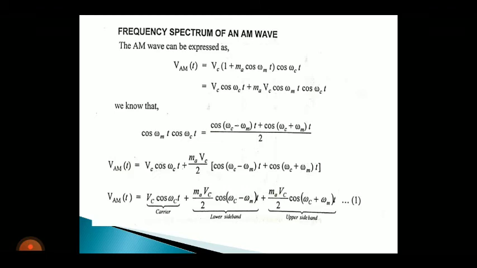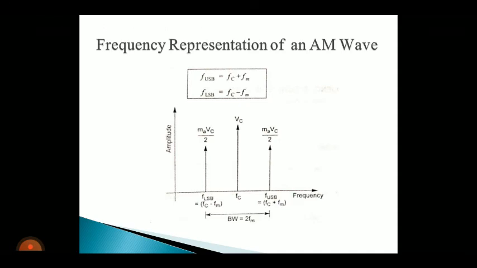And what about the amplitude of the lower and upper sideband? Its amplitude is Ma Vc by 2. For both the lower and upper sideband, the amplitudes are Ma Vc by 2. Okay.